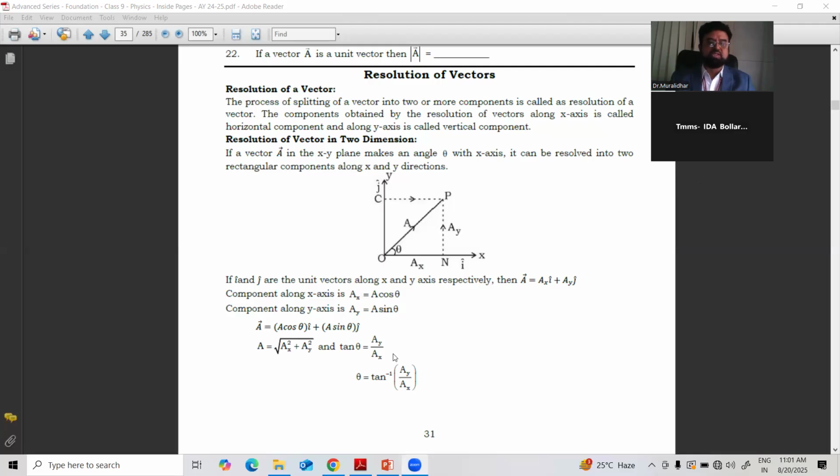You can note both formulas here, very important formulas to understand.